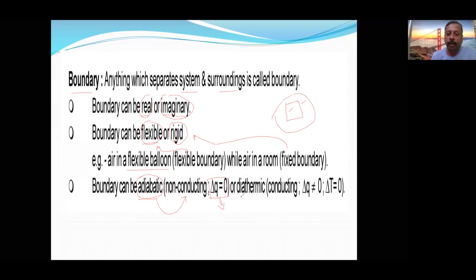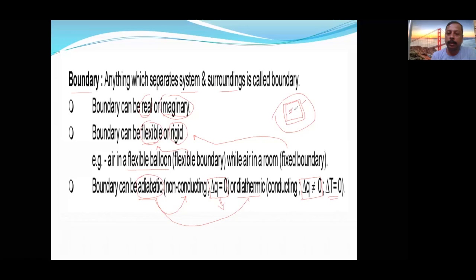Second thing, diathermic. Just opposite to adiabatic is diathermic. It is conducting, so heat will keep on flowing. But till what time will the heat keep on flowing? Till the time the temperature is the same. Let us take this as a system, and these are diathermic walls.